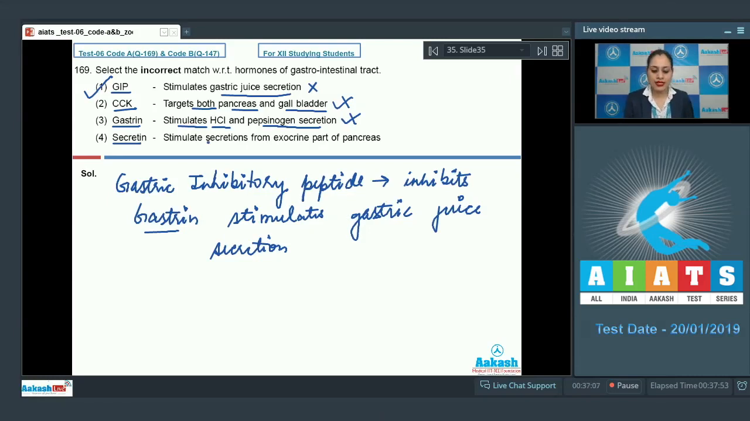Last option given is secretin, and the match given is stimulates secretions from exocrine parts of pancreas, and as it is also a correct match, so this cannot be a correct answer to our question, because secretin stimulates the secretion of water and bicarbonate ions from the exocrine part of pancreas. So, the correct answer to this question is option number 1. Let's discuss our next question.